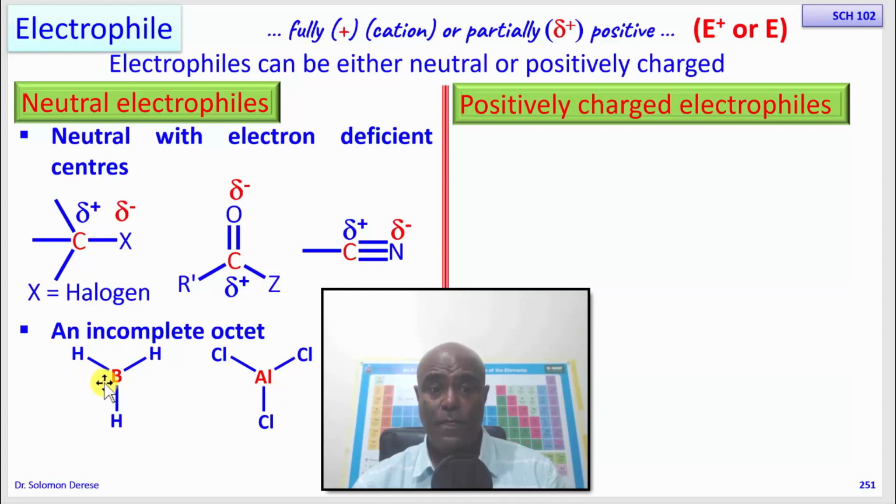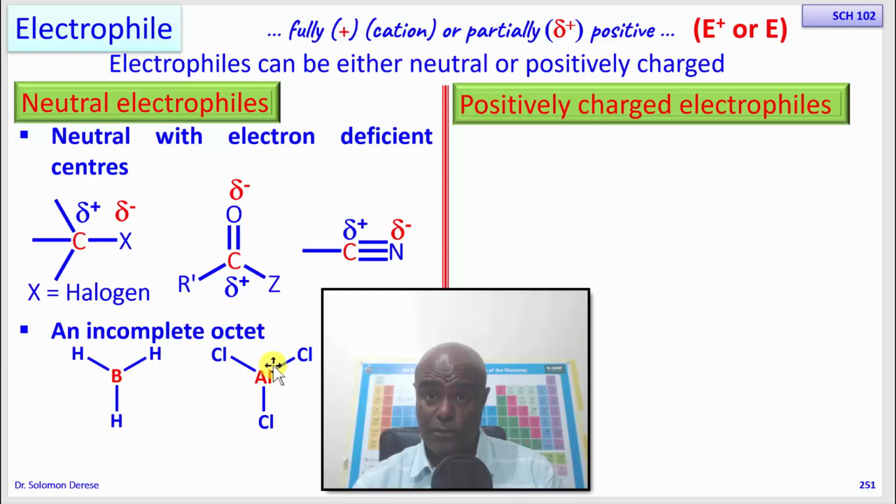Compounds of elements such as boron and aluminum have an incomplete octet. On boron we have only 6 electrons. On aluminum, the same way, through the 3 sigma bonds, we have 6 electrons.